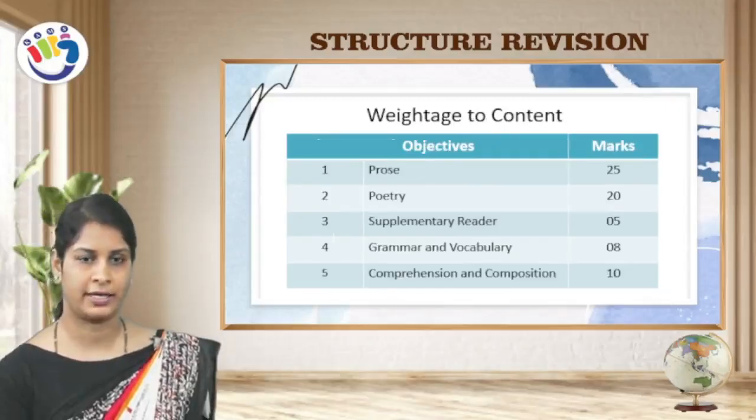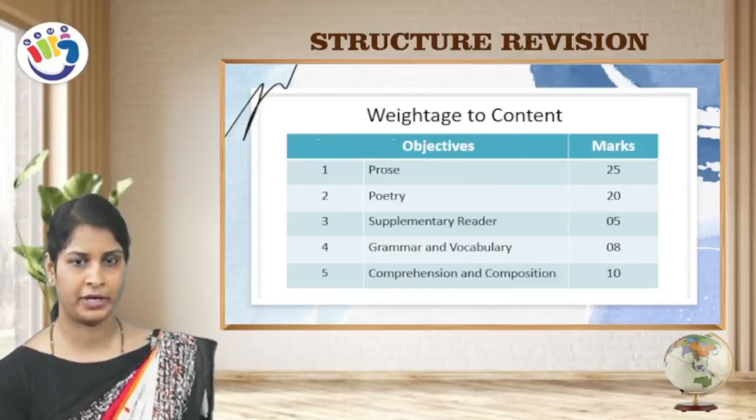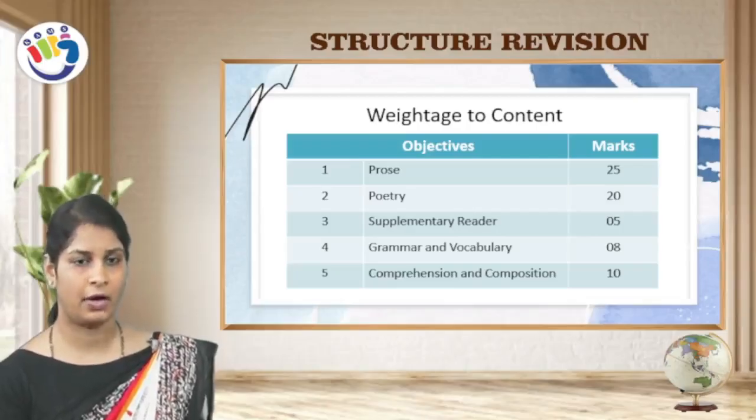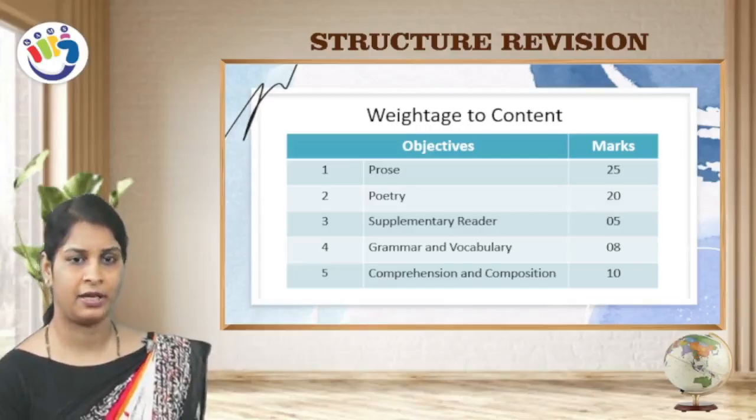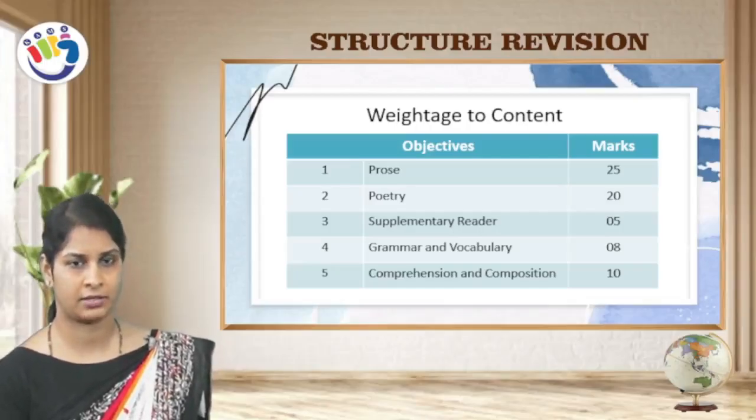Weightage to content. Children, the objectives are prose for 25 marks, poetry 20 marks and supplementary reader 5 marks, and grammar and vocabulary 8 marks. Comprehension and composition is on 10 marks.